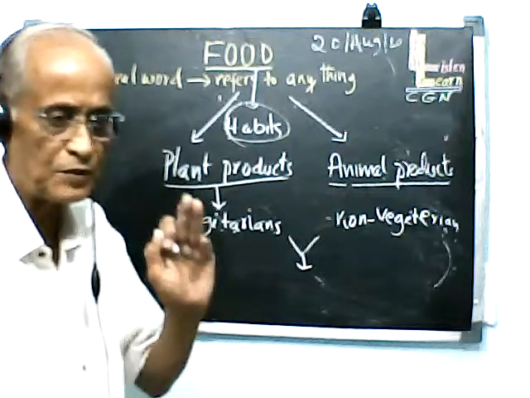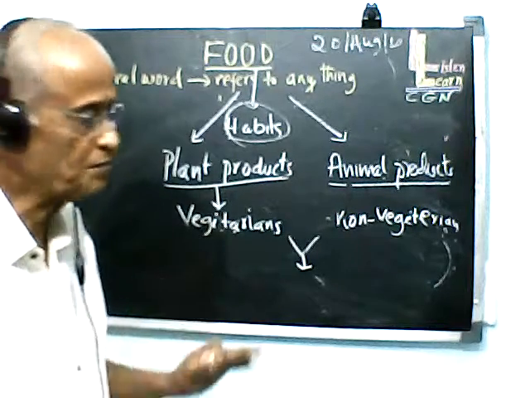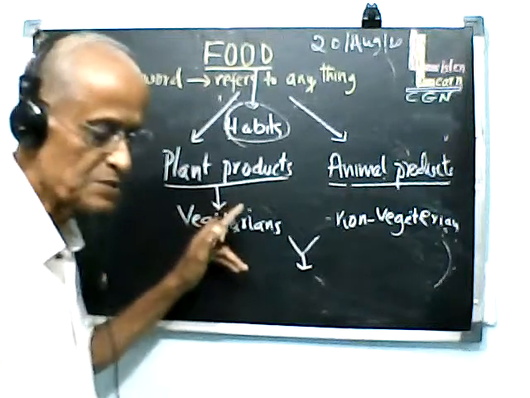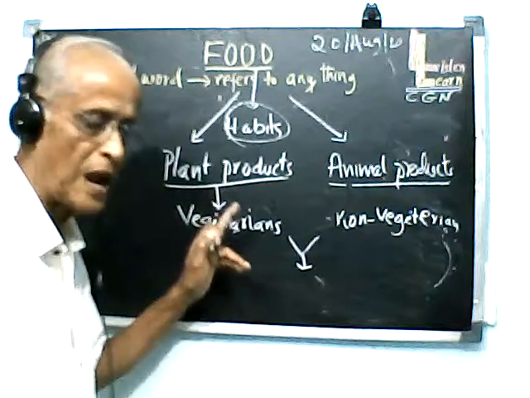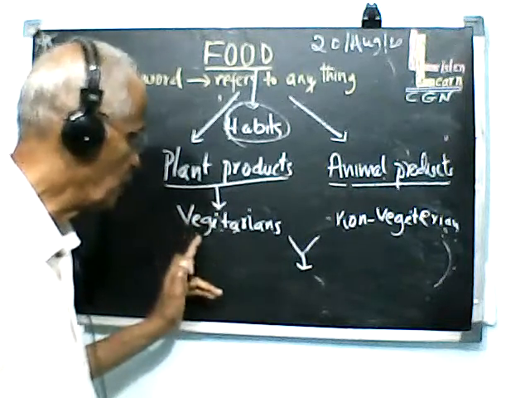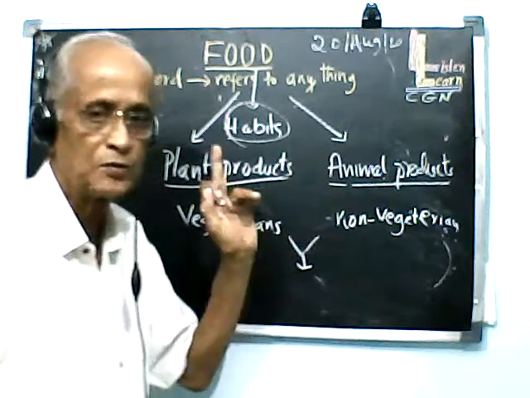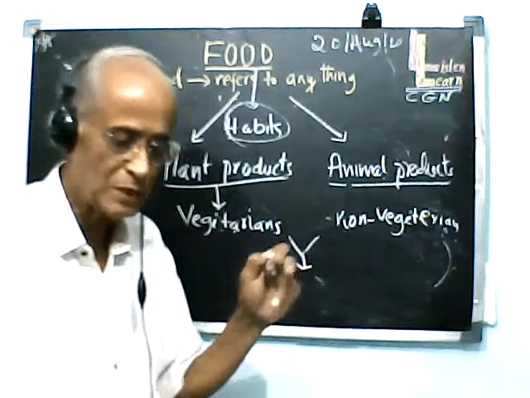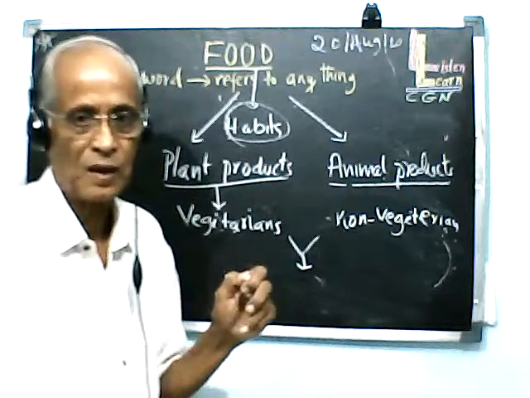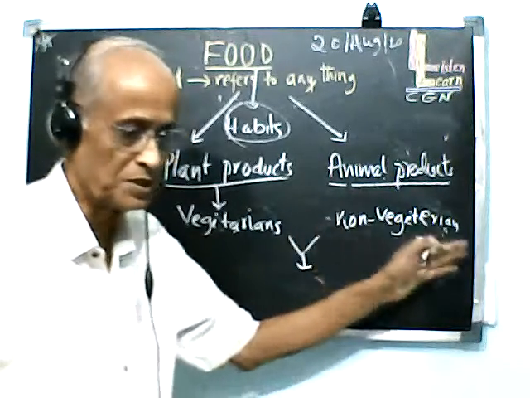When the food is made out of plant products, and people eat only plant products, they are known as vegetarians. People who eat food made from animal products are known as non-vegetarians.